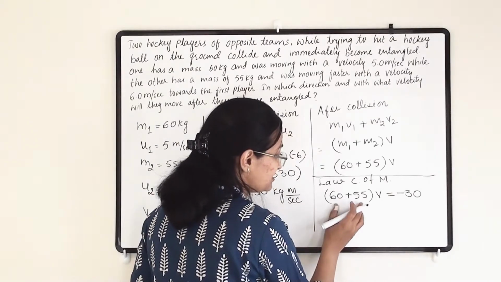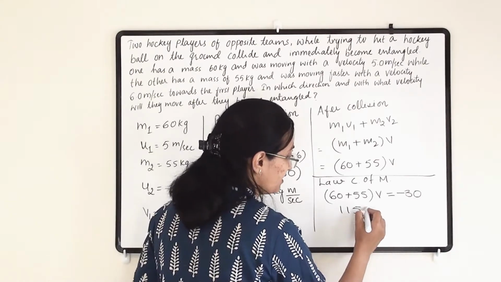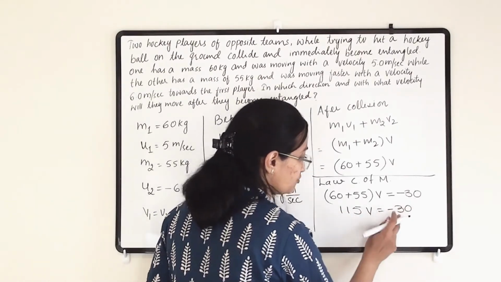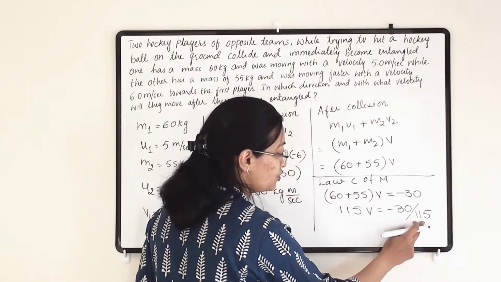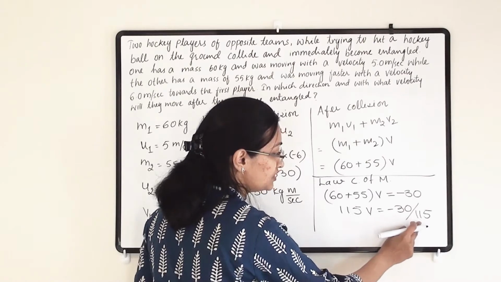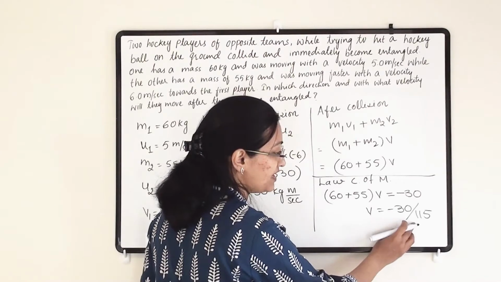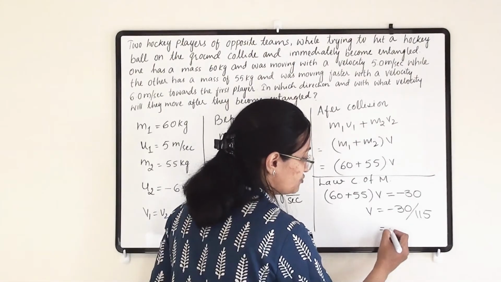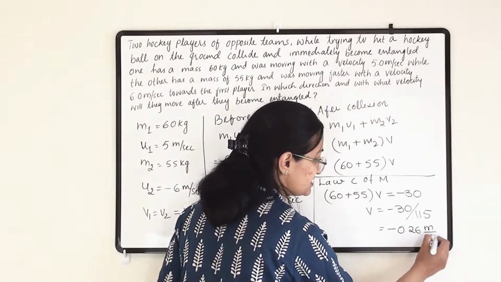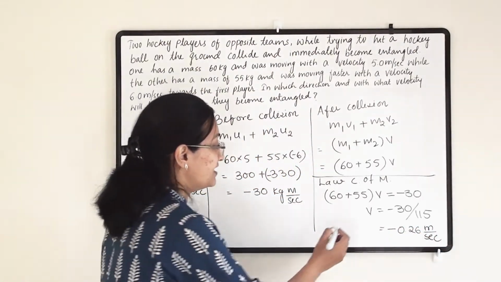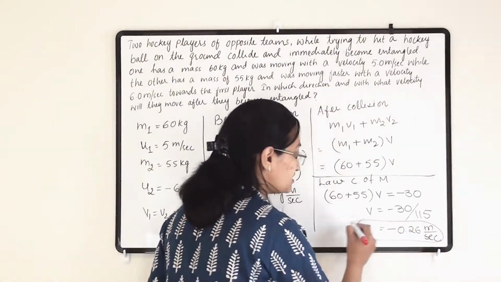So 115 v equals minus 30, and v equals minus 30 divided by 115. The answer is minus 0.26 meter per second, which is the final velocity for both persons.